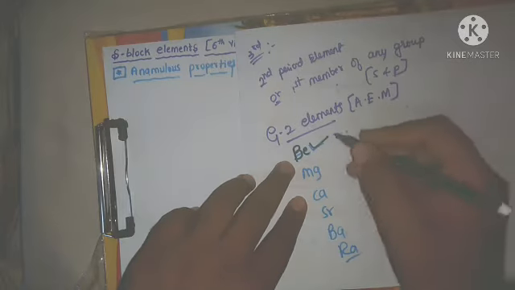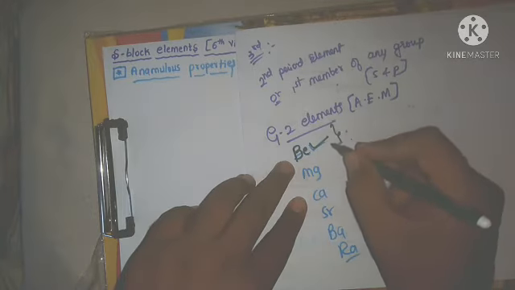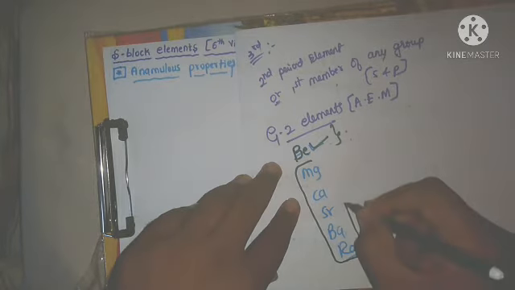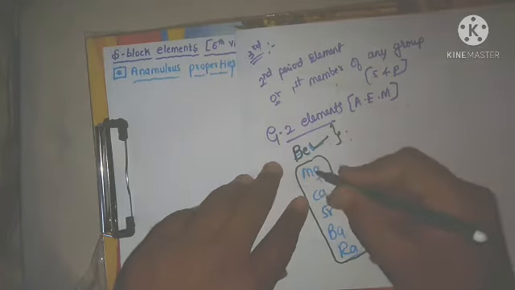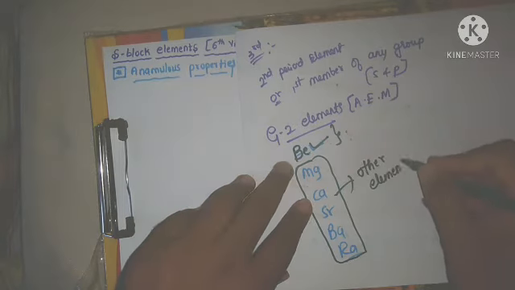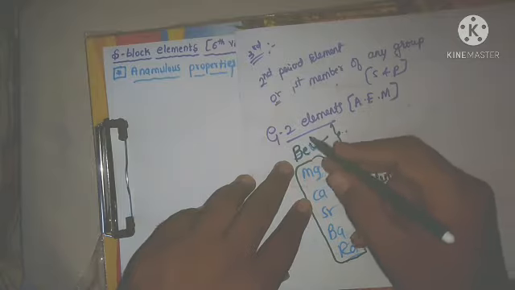Anomalous properties means what? The properties of beryllium are totally different from the properties of the other elements in the same group. Here these are the other elements, and this one is beryllium in the second group.